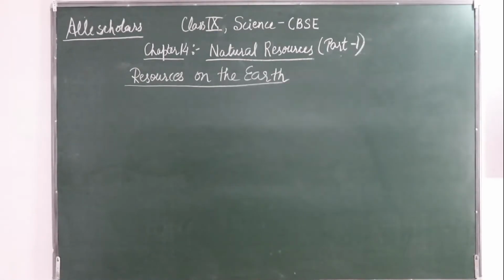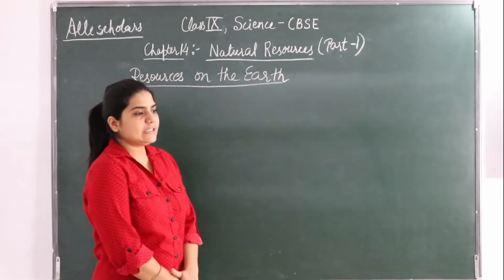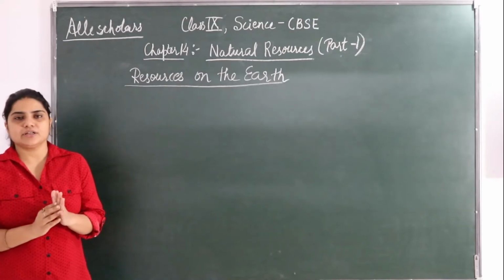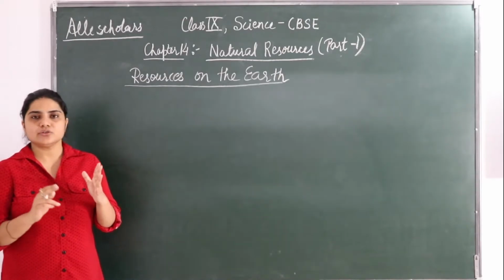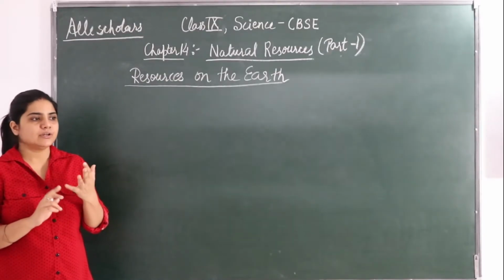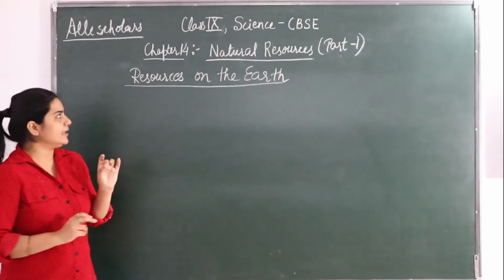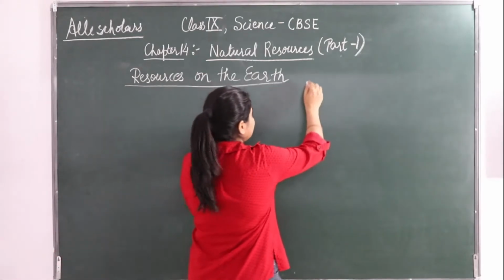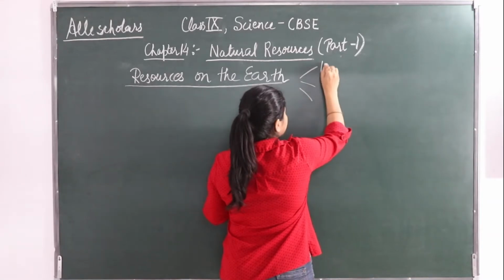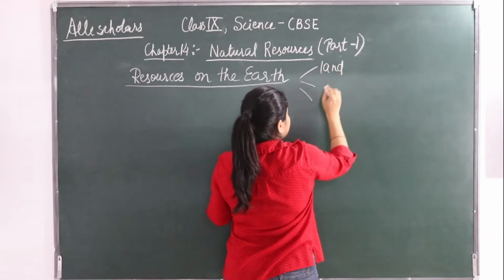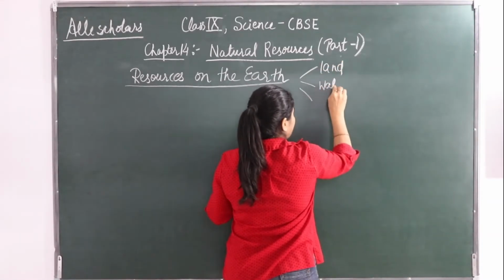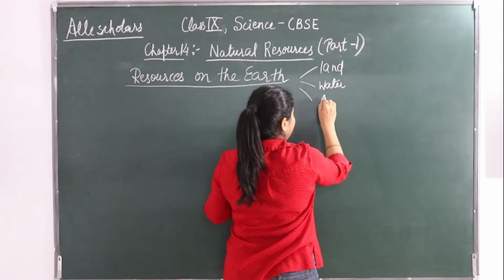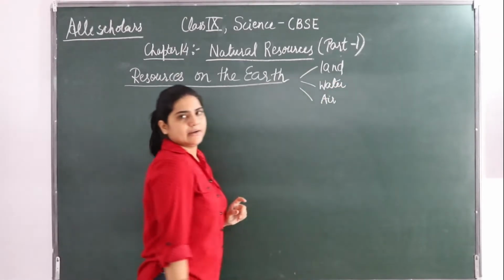So next we are going to see resources on the earth. What are the resources that are present on the earth? Resources on the earth are three: land, water and air.